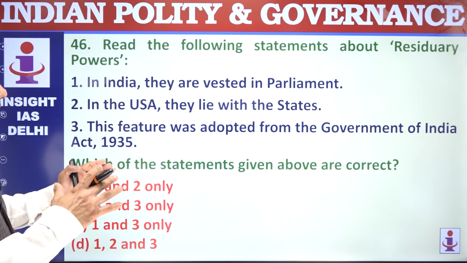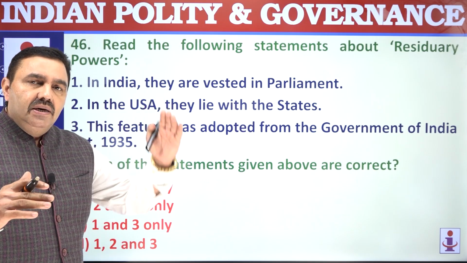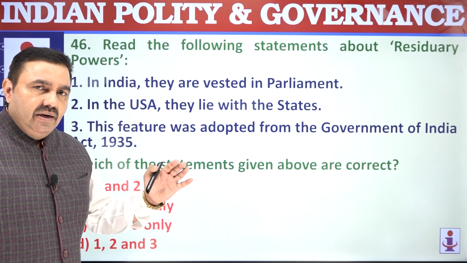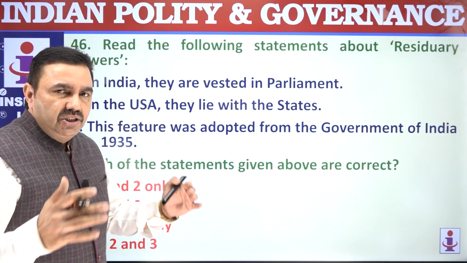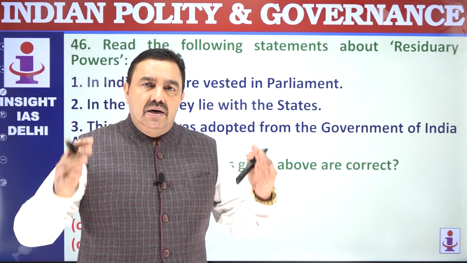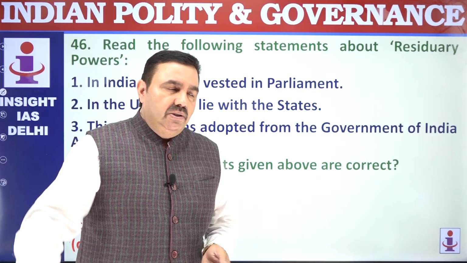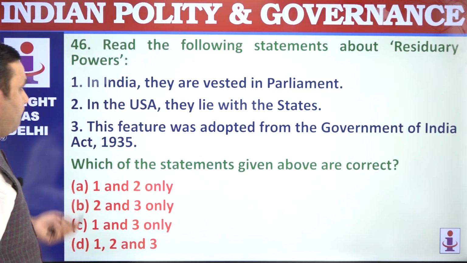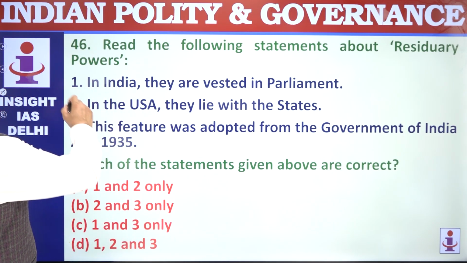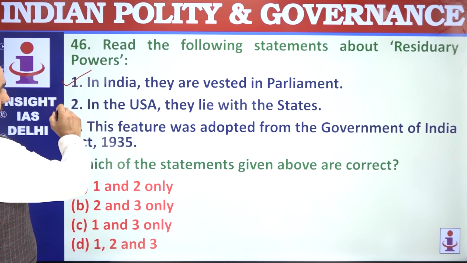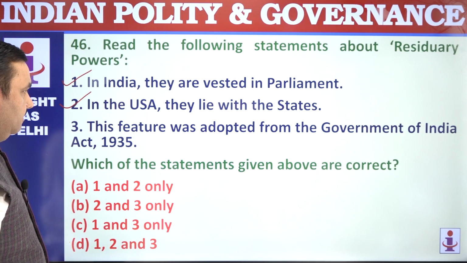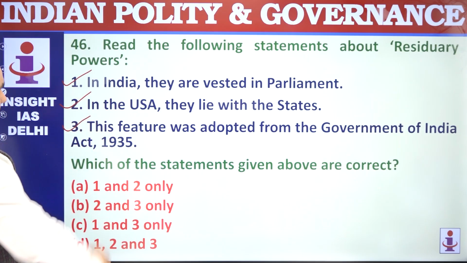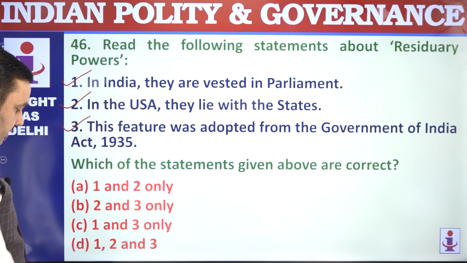Residual powers means those which are not mentioned anywhere. You have the state list, the central list, the concurrent list. The subjects which are not mentioned in any of these 3 lists are known as residual subjects or residual powers. In India, the residual powers are enjoyed by Parliament. In USA, by states, because the US is a federal political system. And this feature was adopted from the 1935 Act. So all the 3 are correct here.